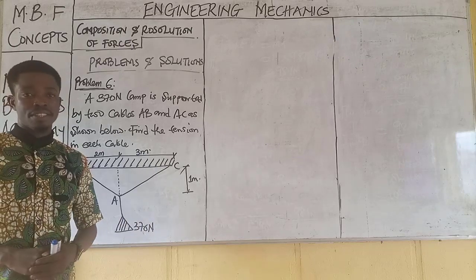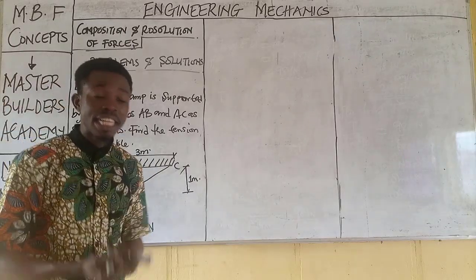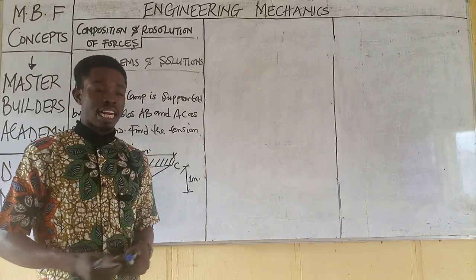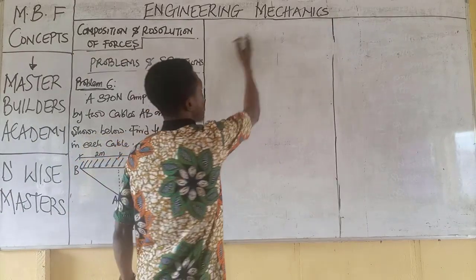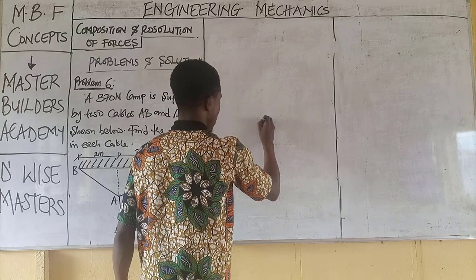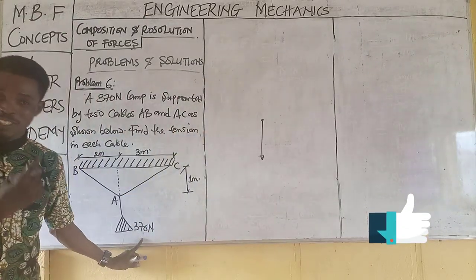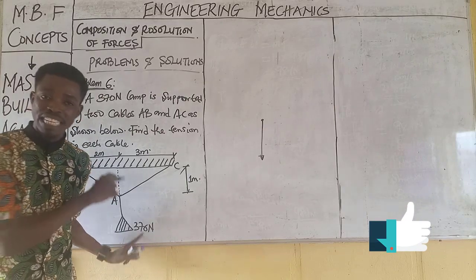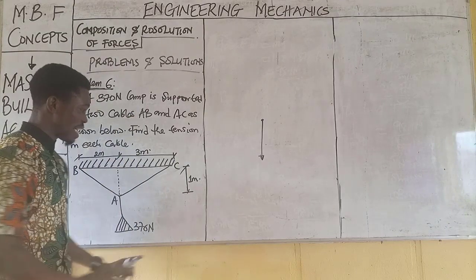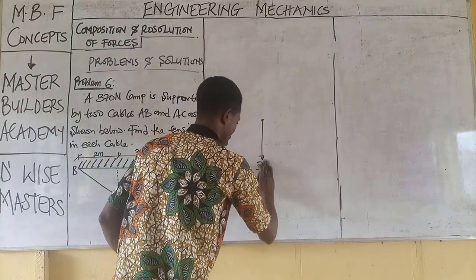So first of all, guys, what we need to do here is to obtain the free body diagram. Let me put the diagram here. I have a load this way. For this one, we don't need to convert because it's already in Newton. When you have it in mass, kg, there is always a need for you to convert to Newton. Now this is 370 Newton.